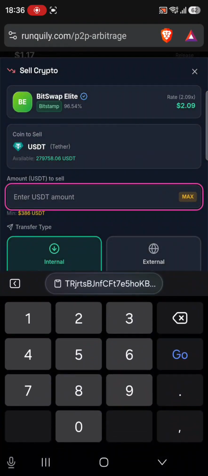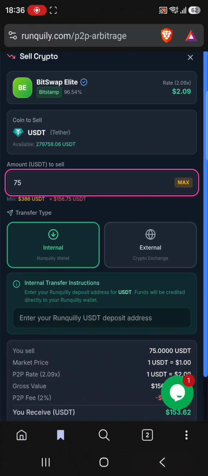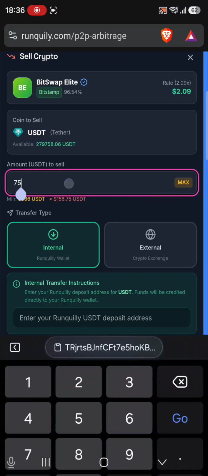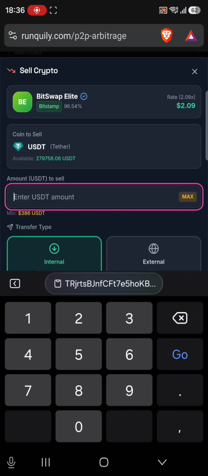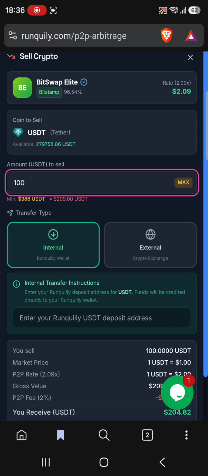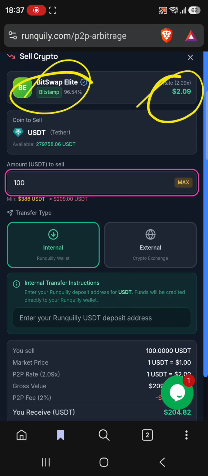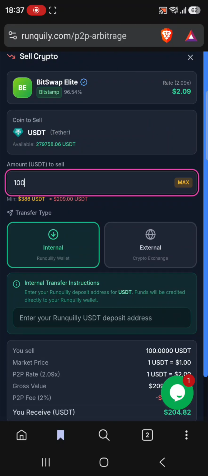Let's trade with BitSwap with only a capital of, let's say, 75. Should we try 75? No, it is a weekend. We want good profits, so let's try 100 USDT. We can flip this 100 USDT to 209 USDT right now, as you are watching, with P2P arbitrage trading. The rate is 2.09. The merchant is BitSwap Elite. We are trading USDT for USD.